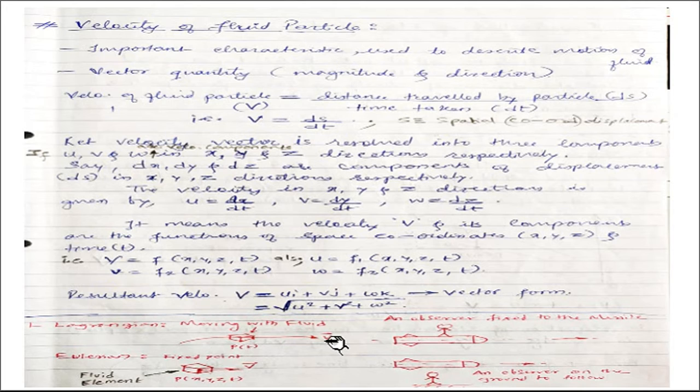There is some velocity vector, this is some kind of a streamline, and a fluid particle is moving. So the observer has to track the motion of the fluid by moving with the fluid. Here you can see an observer fixed to the missile and moving with the missile. This is an analogy to study the motion of the missile.